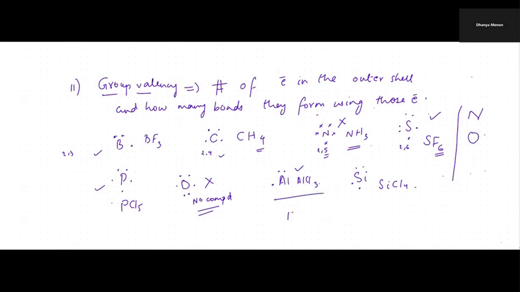Fluorine has 7 electrons in the outermost shell. There is no compound where F uses all the electrons, because of its small size. There are chances of repulsion. So fluorine also is not matching. So what is our answer? Nitrogen, oxygen, and fluorine. So that means our answer is 2. In the second option, we have 3 elements: nitrogen, oxygen, and fluorine, 3 elements that are not matching with the group valency.